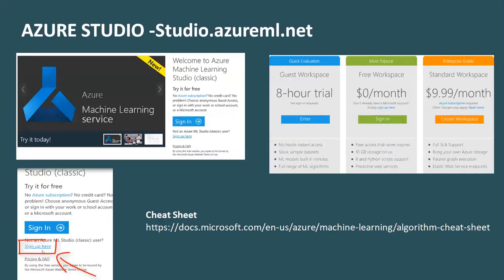Now, to do that, I will be using Azure Studio. If you do not have an account on Azure Studio, which is from Microsoft, you can create one. Just go to this link, studio.azureml.net. It will take you to this page. Key in your email ID, and it will ask you for a password. Create a password, and then it will take you to this page where it will ask you what kind of account you want to create. I have taken the 8-hour trial for this particular training, and you can go for a paid workspace if you know that you're going to use it professionally for a very long time.